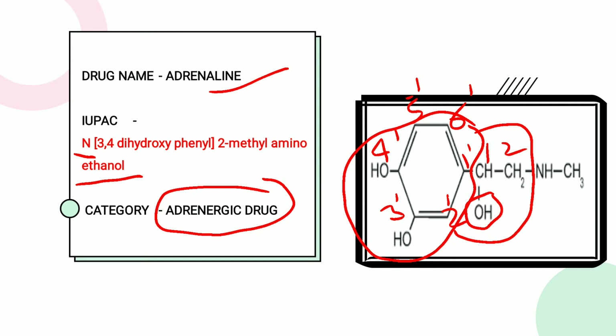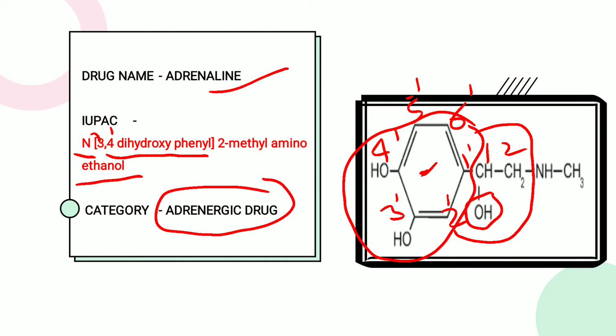So what is the substitution on the N? In the bracket, 3,4-dihydroxyphenyl. In that we can also write 3 dash, 4 dash dihydroxyphenyl. But in official books or texts, there is only 3 or 4. For our understanding, we give separate numbering as 1 dash, 2 dash, 3 dash, 4 dash and 5 dash. So we write N, bracket 3,4-dihydroxy, next is the 6-membered ring, that is the phenyl. So the bracket is complete. These are all the substitutions present on the first carbon.